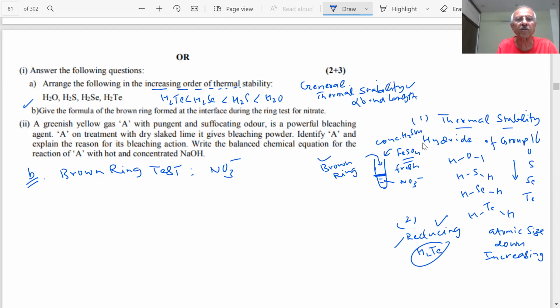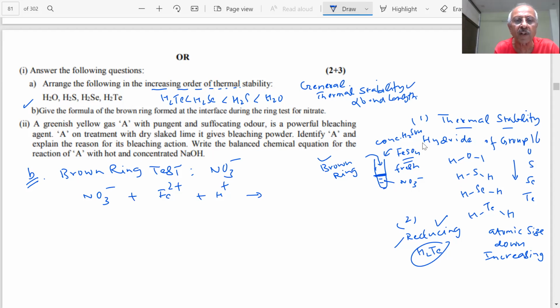Now the question is, student, give the formula of this complex. What happens? You have NO3 minus and you have Fe2+, ferrous sulfate, and you have added acid also. What will be the products in this case?